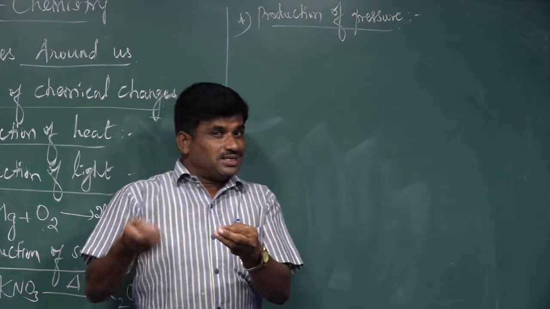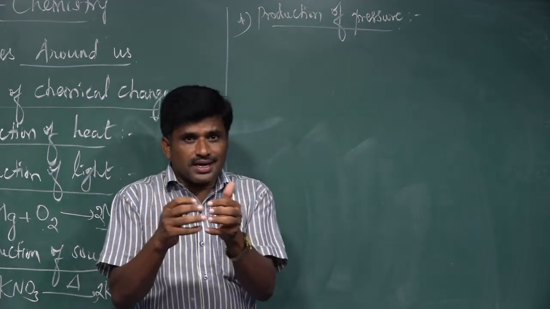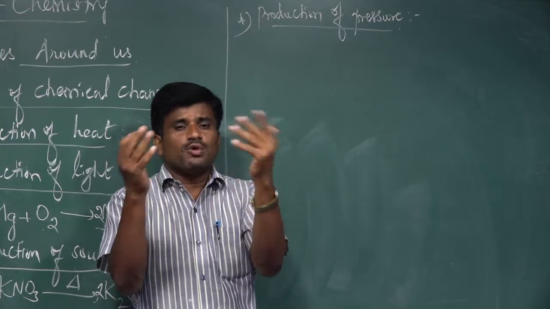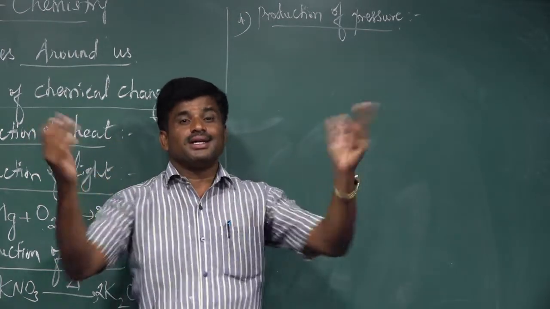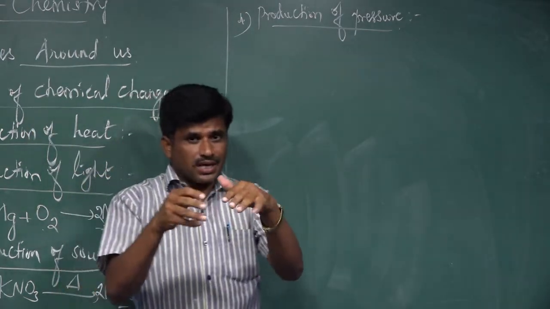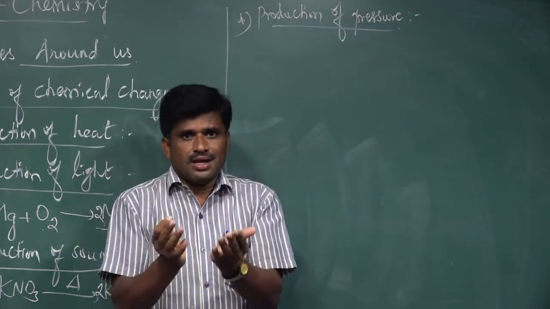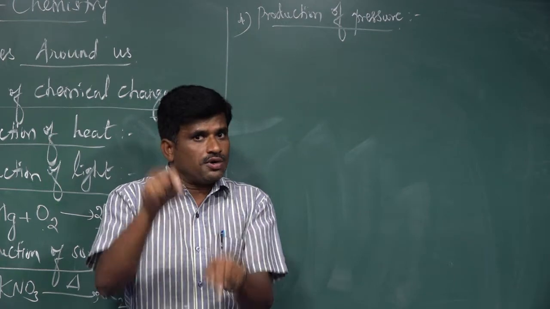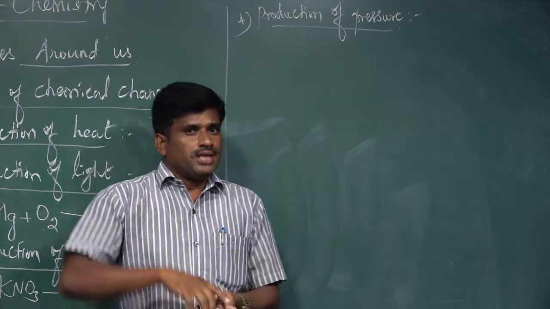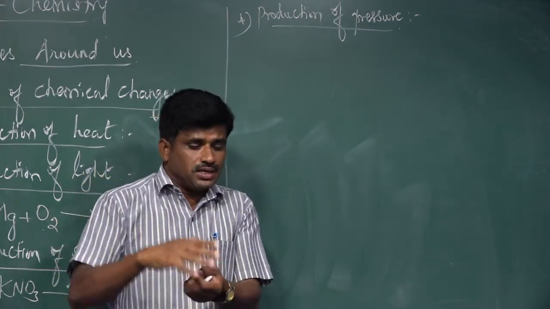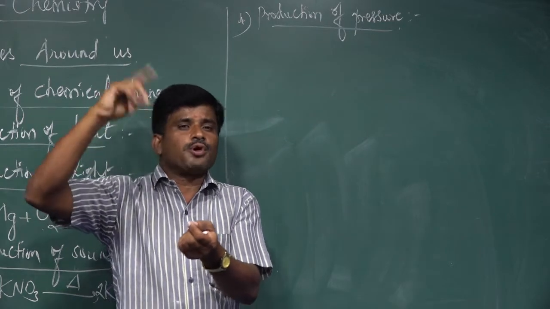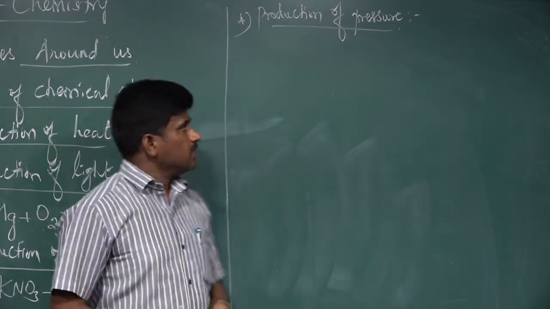Such reactions take place in a closed container. We should not carry out the reaction in an open container. Such a reaction should be carried out in a closed container. When the reaction is carried out in a closed container, the pressure increases while the gases are produced.